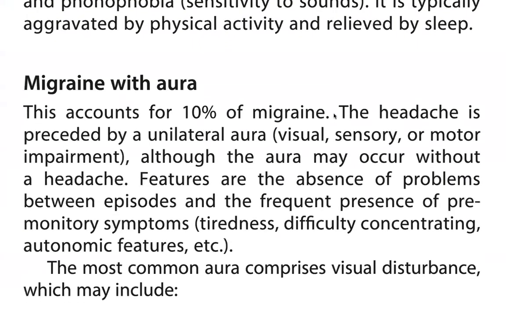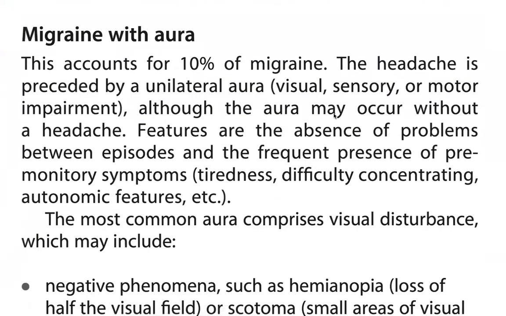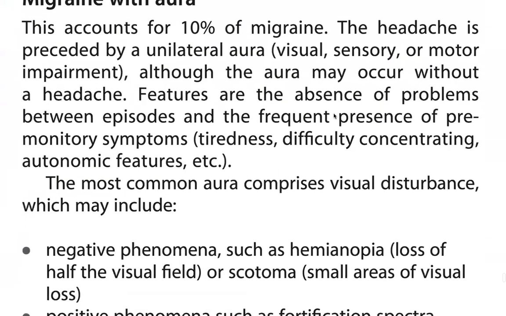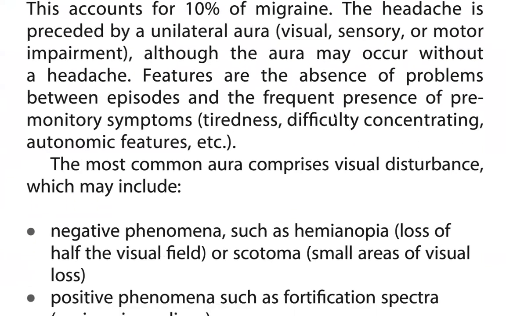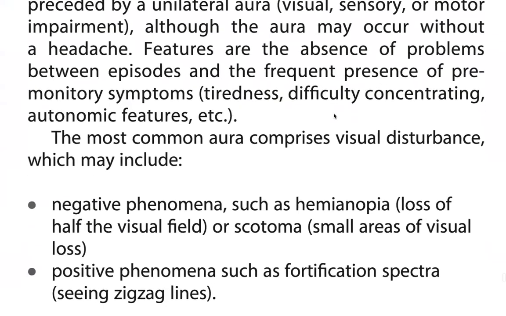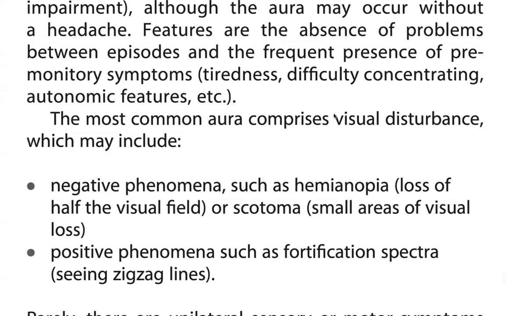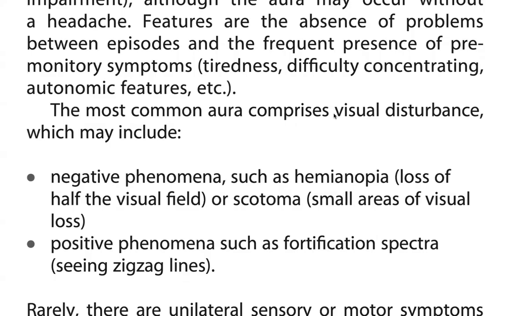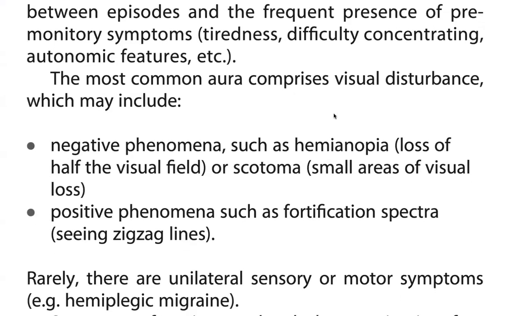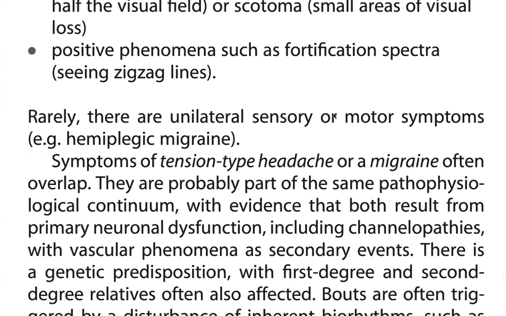Migraine with aura accounts for 10% of migraine. The headache is preceded by unilateral aura, visual, sensory, or motor impairment. Although the aura may occur without a headache, features are the absence of problems between episodes and the frequent presence of premonitory symptoms, tiredness, difficulty concentrating, autonomic features. The most common aura comprises visual disturbances, which may include negative phenomena such as hemianopia, loss of half the visual field, or scotoma, small areas of vision loss. Positive phenomena such as fortification spectra, seeing zigzag lines. Rarely they are unilateral sensory motor symptoms.